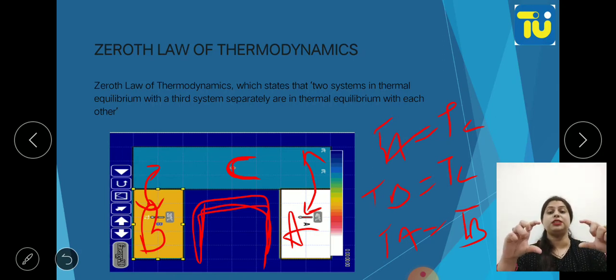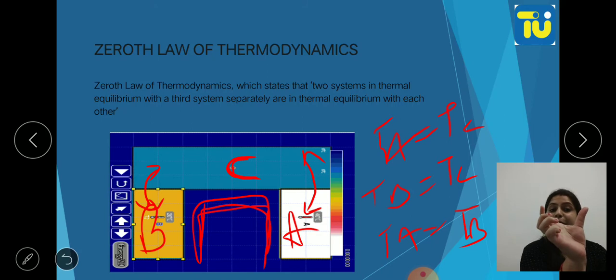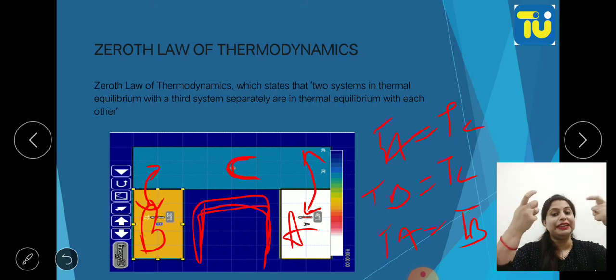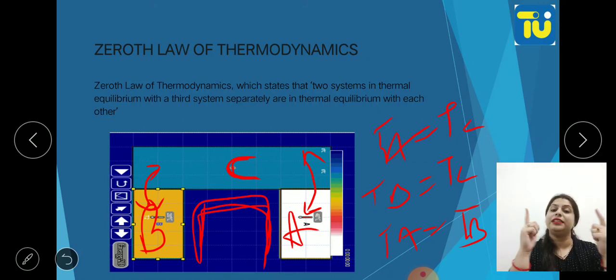When two systems are at thermal equilibrium with the third system, then these two systems will also be at thermal equilibrium with each other. Okay, so when two systems are separately in thermal equilibrium with a third system, at that time these two systems will be at thermal equilibrium with each other.